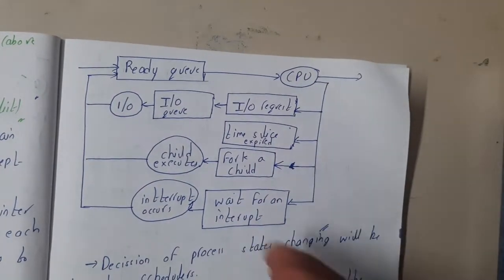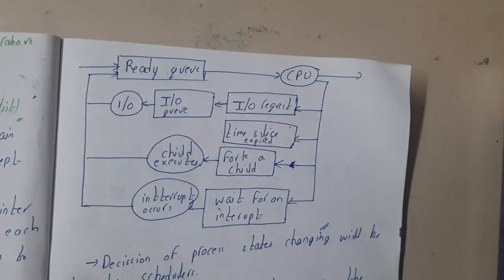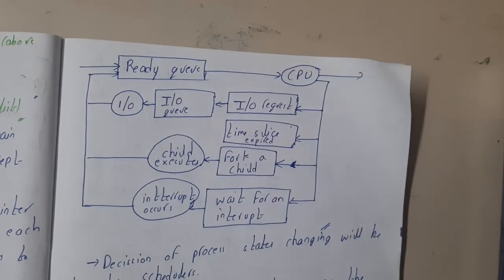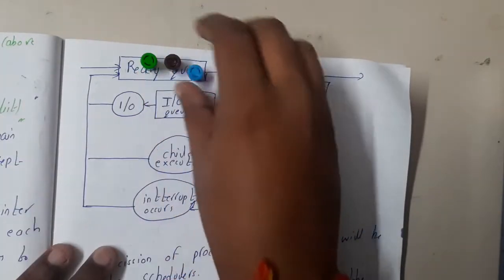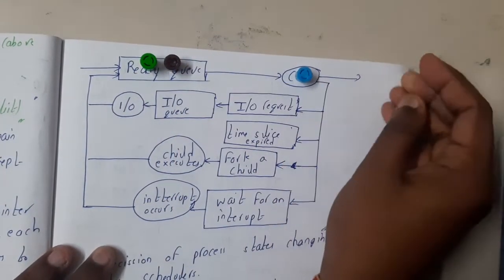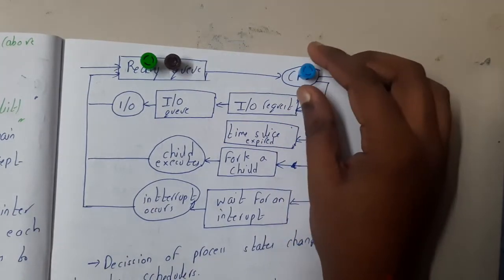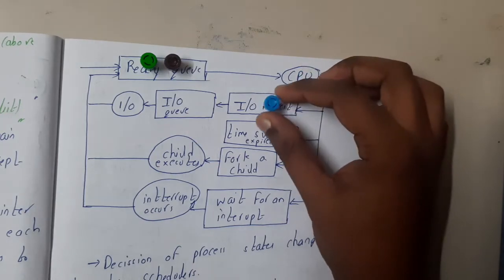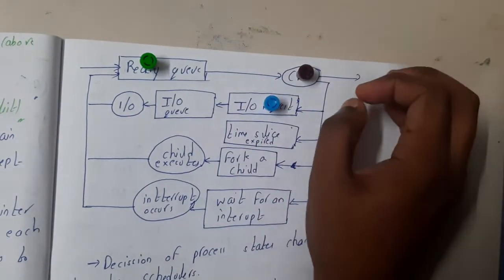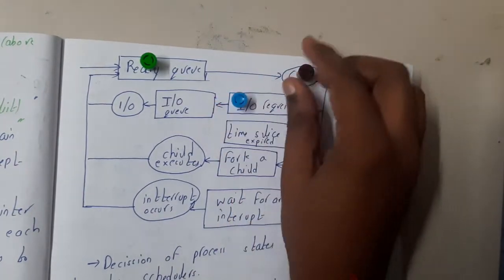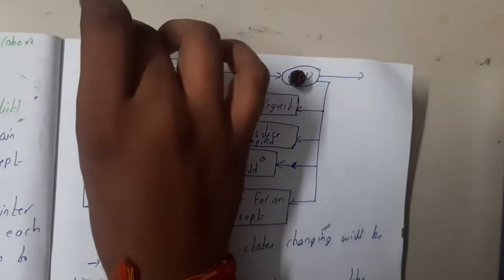For easy understanding, let me explain from here directly, because that will be easy. What exactly the ready queue says is, whenever a process is in the ready queue, one of these processes will compulsorily be in the CPU, guys. If this CPU requests an input output device, it will start from here and go to this IO request, and some other process, based on the scheduling, will come here. Once this process is here, it will execute continuously, and once this process enters the queue, it will do that IO operation and join back in the queue.